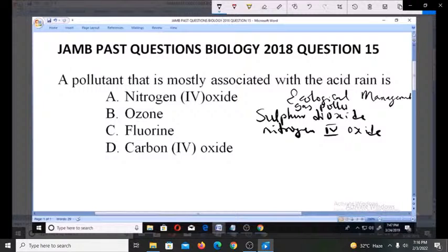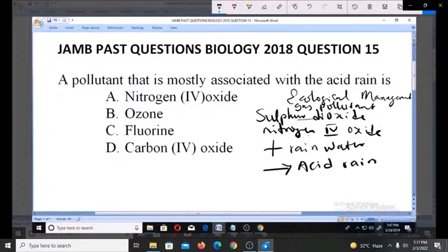So when any of these two gases come together with rainwater, then you have what we call acid rain. So that's how you get your acid rain. When gases like sulfur dioxide or nitrogen 4 oxide react or come in contact with rainwater, we have acid rain.